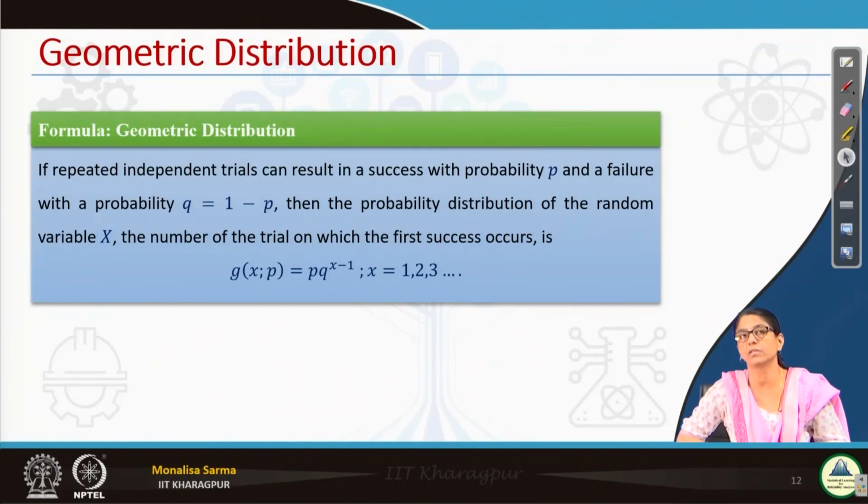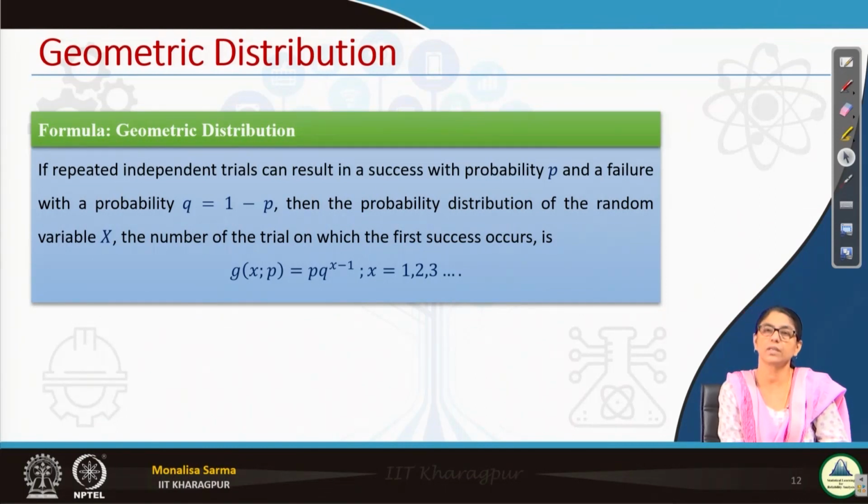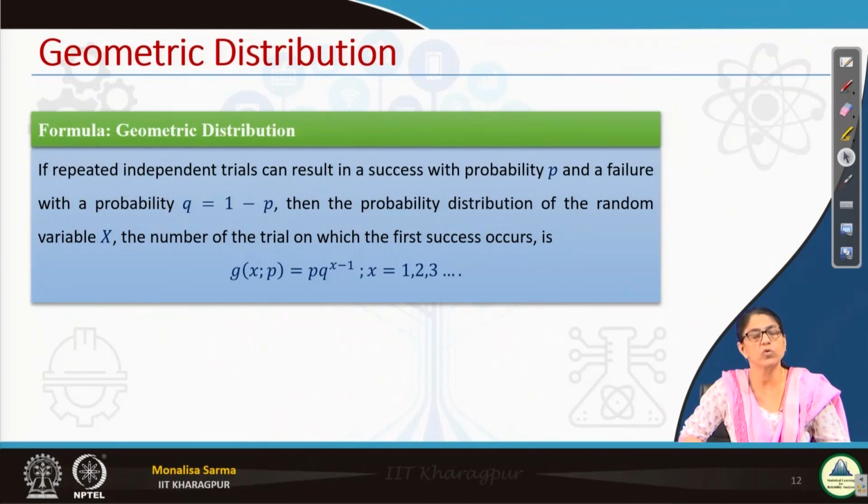So, for this sort of thing, the geometric distribution is essential. Based on this, people can find out that there is a problem in the line, and accordingly steps can be taken. There are many such cases where geometric distribution has great applicability.